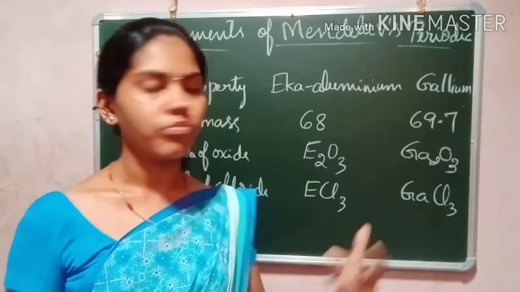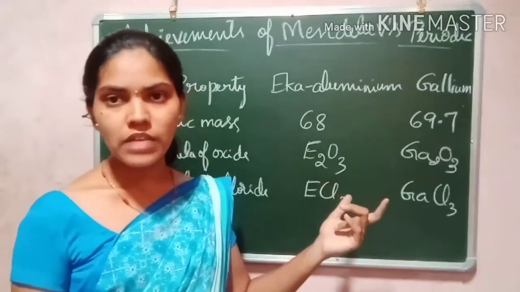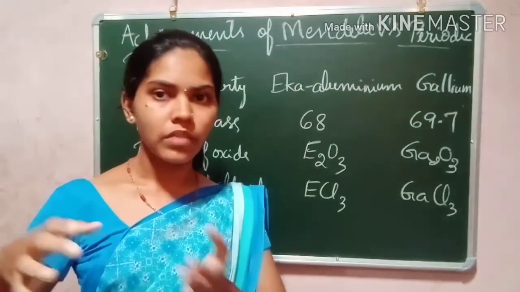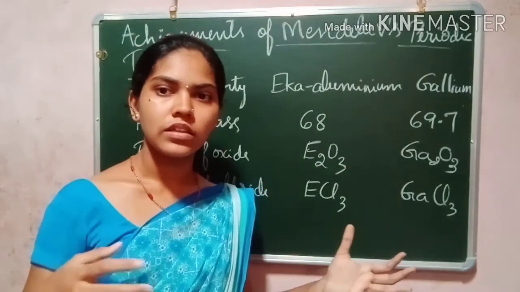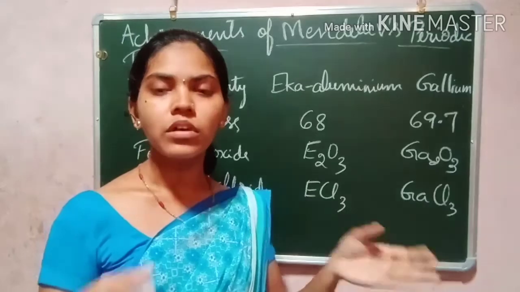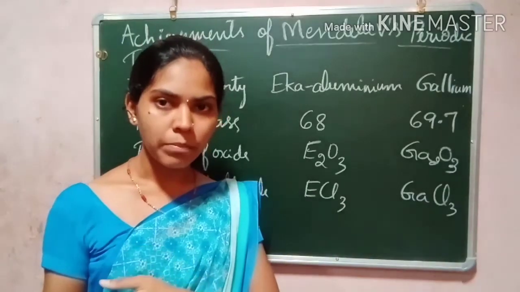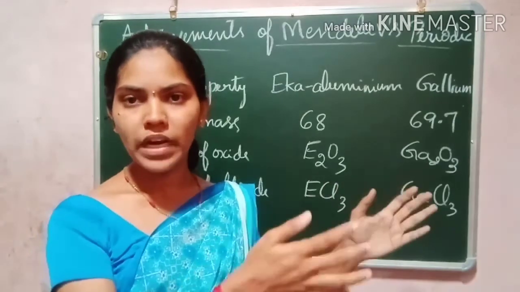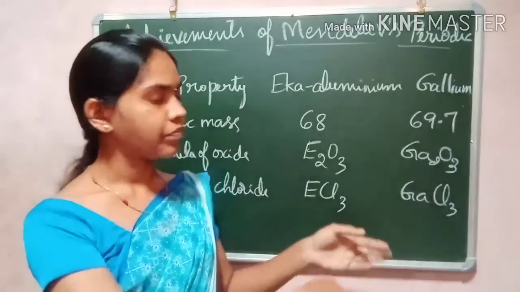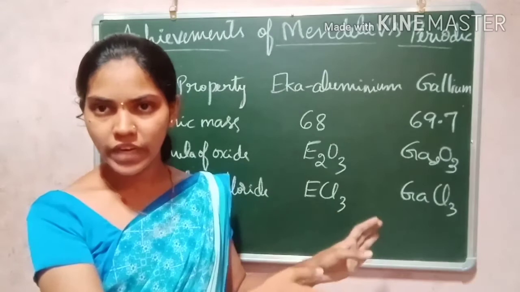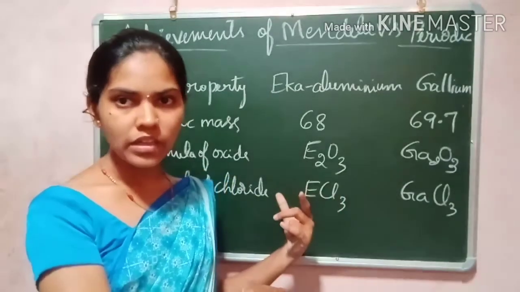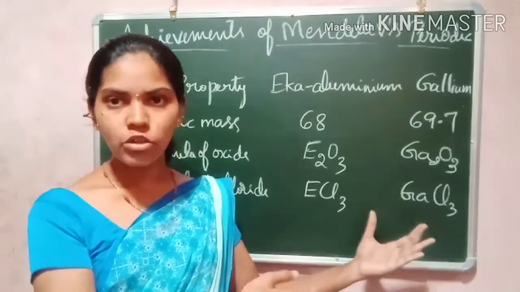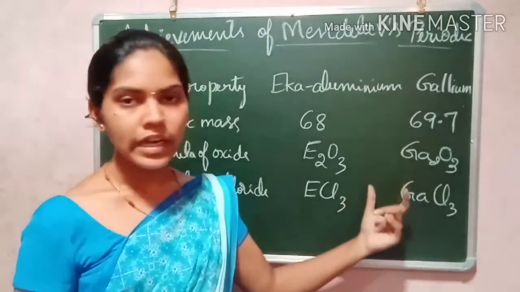And what happened in the success of Mendeleev's periodic table is that it helped to group them separately. The periodic table gave a separate place to make them a different group. Without disturbing the existing ones, it gave a separate group for these inert gases.